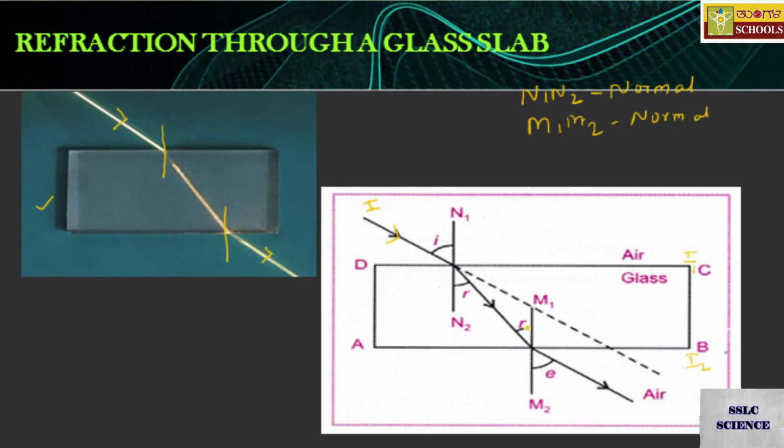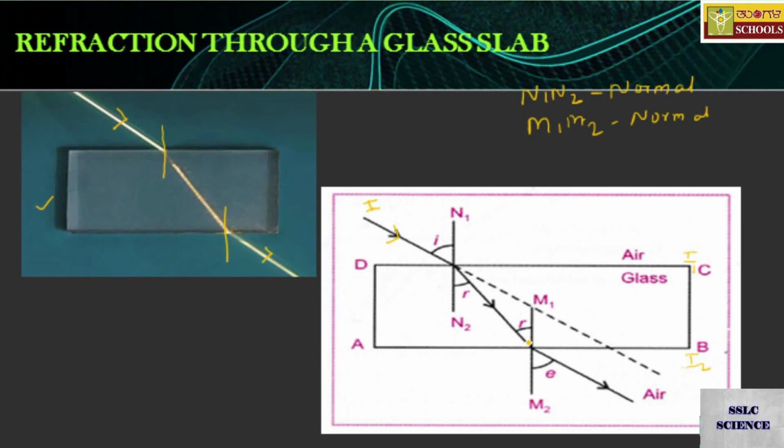In this second case, this becomes the incident ray as it is traveling from denser to rarer medium now. So this r is taken as i also, no problem. The light ray is now passing from denser medium to rarer medium, that is glass to air. M1, M2 is the normal this time. What happens?